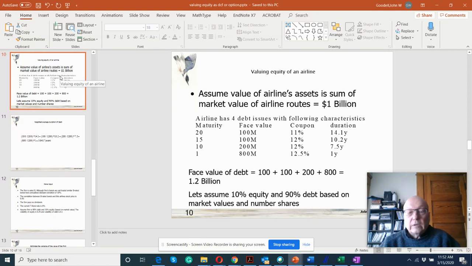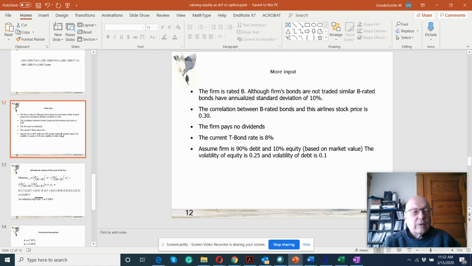what are we going to do to get the volatility of the airline's assets? And with the way Corona is going now, I think you might say, well, who can predict volatility, right? But let's do this. You have to show something to whoever you're reporting to. So let's say the firm is rated B, and although the firm's bonds are not traded, similar B-rated bonds have annualized standard deviation of 10%. The correlation between B-rated bonds and this airline stock is 0.3.